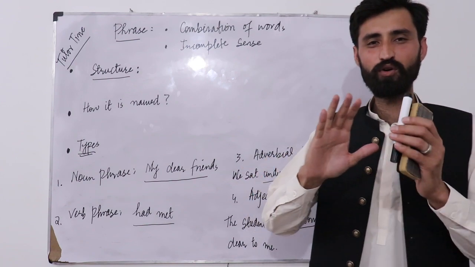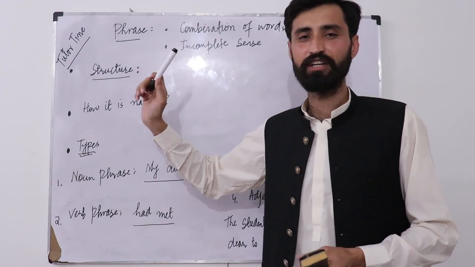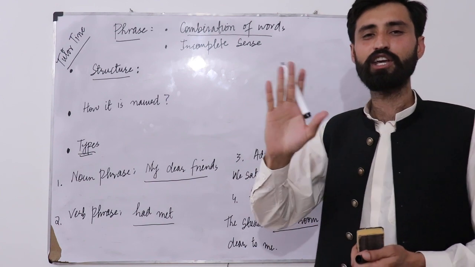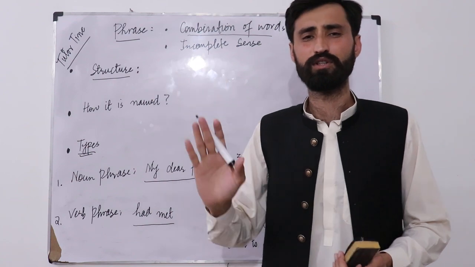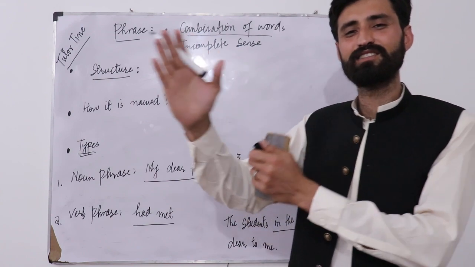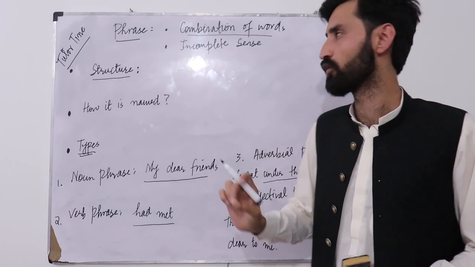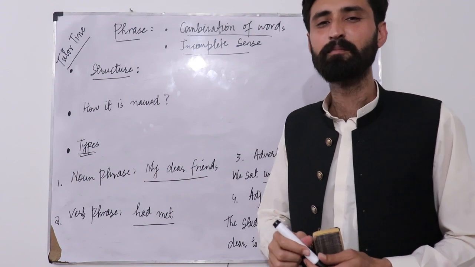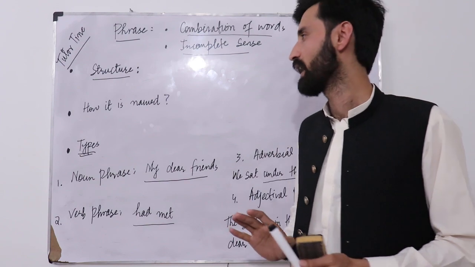Okay, so now let's get to the business. We have a phrase. A phrase is actually a combination of words. This combination can vary from 2, 3, 4 up to unlimited words. It depends on how a phrase is structured. So if there are 2 or more words, we would call it a phrase. But the second condition has to be fulfilled: it must not provide us complete sense. If it provides incomplete sense, then it will be called a phrase.